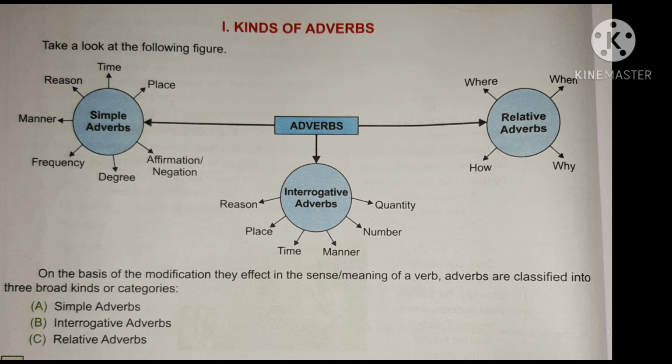And now we can focus on adverb of manner. It tells about the way an action took place or the manner in which it took place. And it answers the question how or in what manner an action is done. For example, the prince fought bravely in the battle. How did the prince fight in the battle?